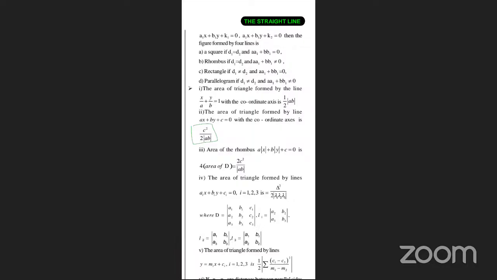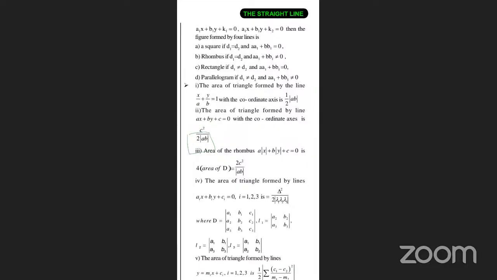If the rhombus equation is given like this, that is, when they give the line equation of the rhombus in this form, a of mod x plus b of mod y plus c is equal to 0, and they say this equation is the equation of a rhombus, then find the area. The area is 4 into area of D. What is this area of D?